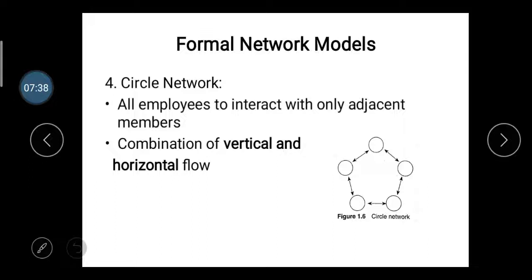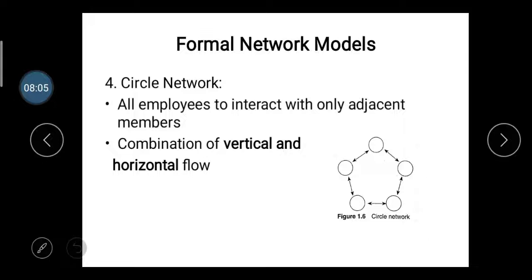We can also take the example of scientific management institutions and research institutions, which also use this type of circle network, because when one person is doing some research regarding a product or any activities, they can communicate their information with the others.